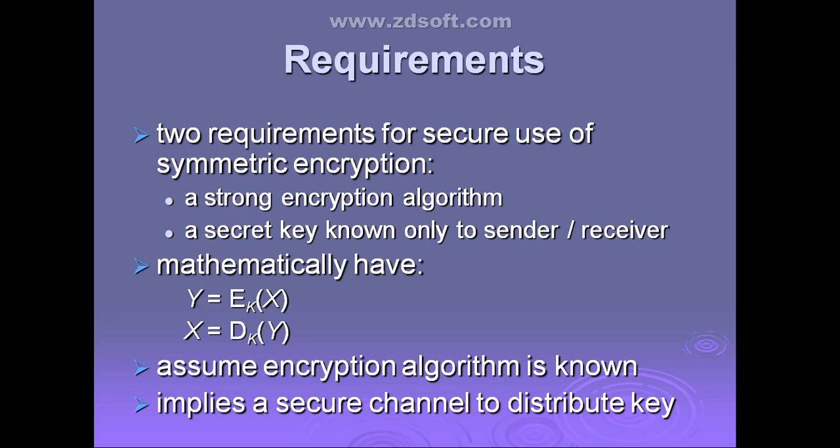This is exactly how security is maintained in communication. Clear? This is very important.